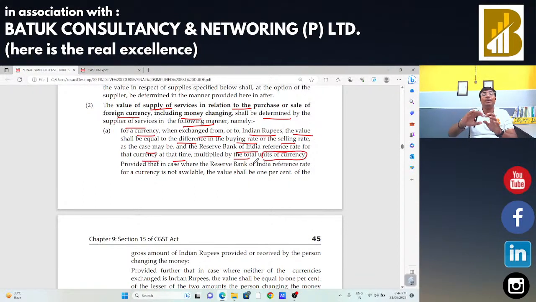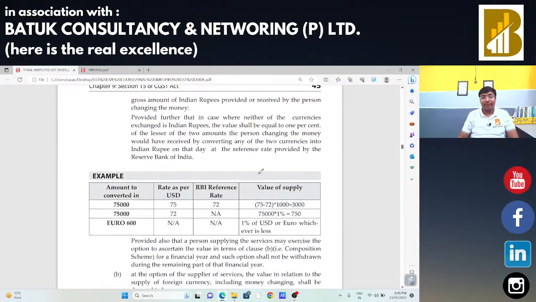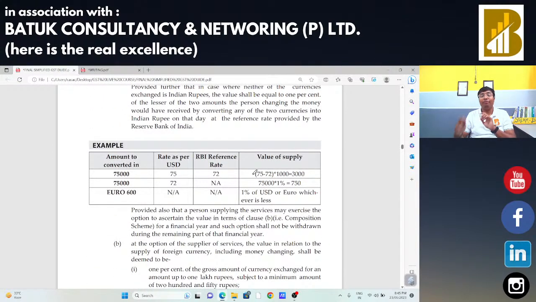That means the first situation is one in which the RBI reference rate is available. Suppose I want to convert 75,000 rupees into dollars. I have INR 75,000 and I want to convert that into USD.